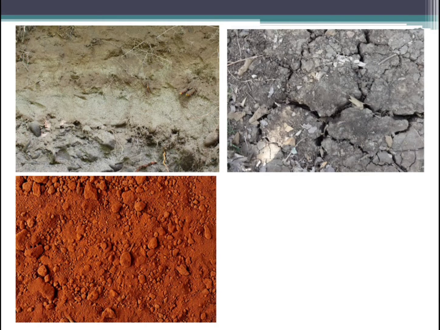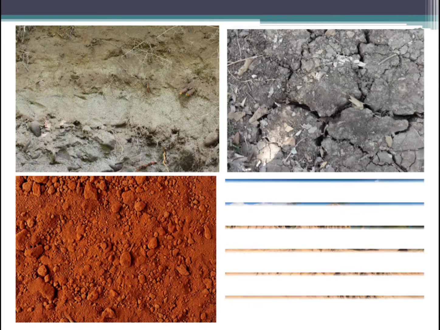Okay, and this soil is mainly found in the Deccan Plateau and the states like Jharkhand, Odisha, Bihar, and Chhattisgarh. Okay, so in these places you can find this red soil. Okay, and the crops which we can grow in this red soil are groundnuts, pulses, millets, tobacco. All these we can grow in the red soil. Okay, next you have mountain soil.